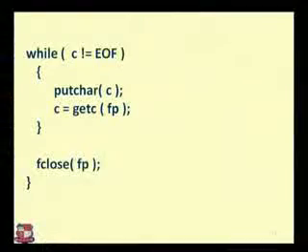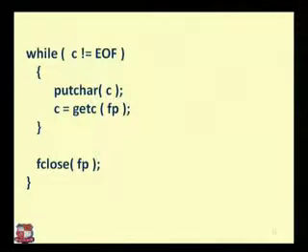So what we are doing is c equals getc. getc is a method function of stdio.h. In the braces we define fp. See, in the program we have while c is not equals to EOF. What is EOF here? EOF means end of file. So while the integer is not equal to end of file. End of file is a predefined value which marks the end of a file.